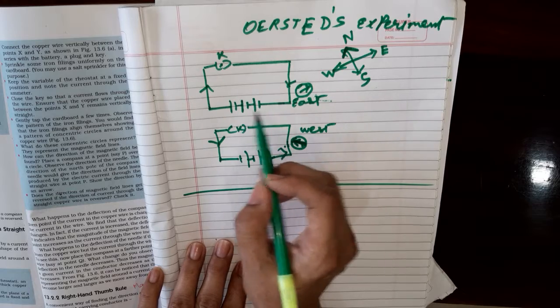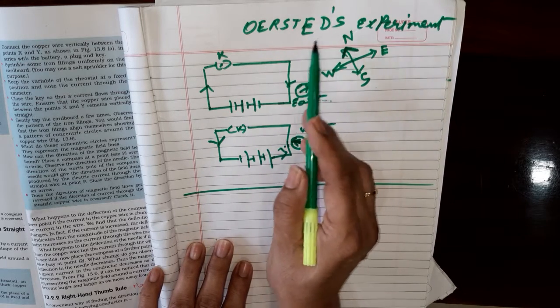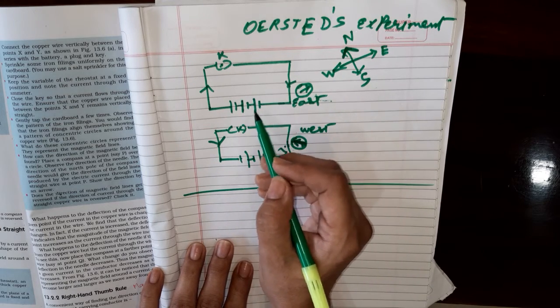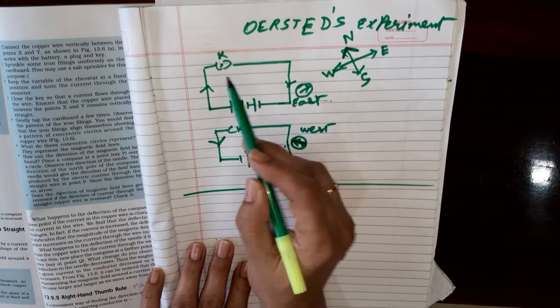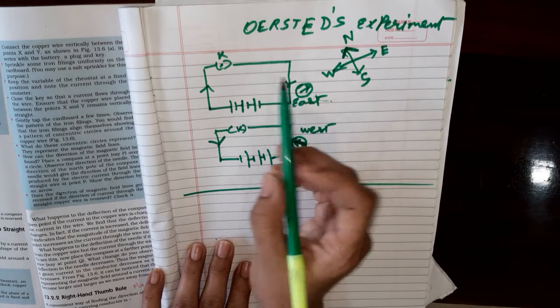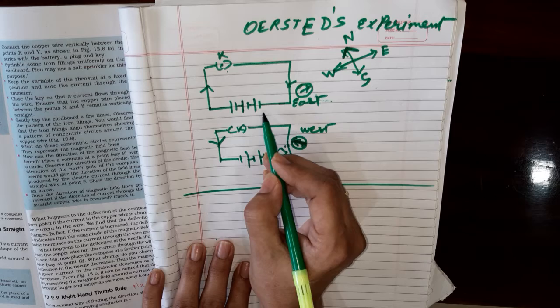Now here one simple circuit has been taken. That was the experiment of Oersted, and we will study the magnetic effect of it. So let us see that here a simple circuit has been taken, in which we have the circuit wire, a conducting wire, a key, and a battery.